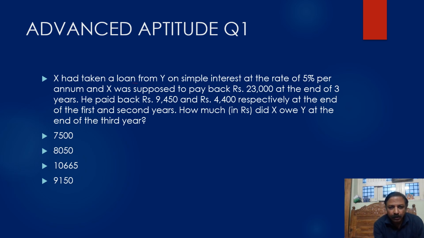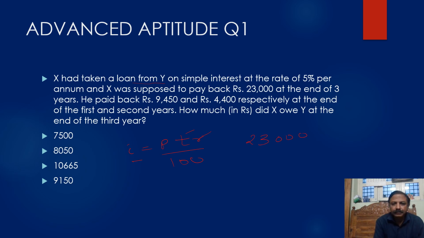X has taken a loan from Y at simple interest. We know that I is equal to PTR by 100, at 5% rate. Time is per annum, 1 year, and X was supposed to pay back 23,000.